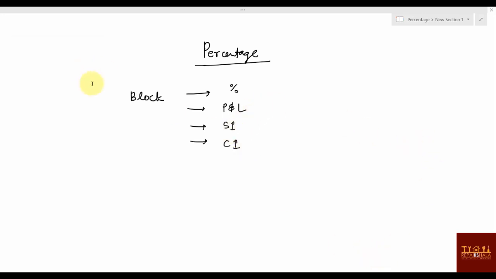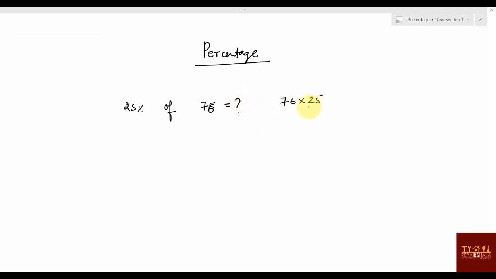So percentage, okay? Now whenever you think about percentage, what do you think actually? I know you'll be thinking about this thing only. Suppose 25% of 75 is what, or 76 is what, like that you think. So generally you do 76 into 25 divided by 100, and that's how you solve it, right? Like if it's given that x is x percent of y, you'll be simply writing xy by 100, and that's how we are doing without understanding the percentage value. You should first know what you mean by percent.